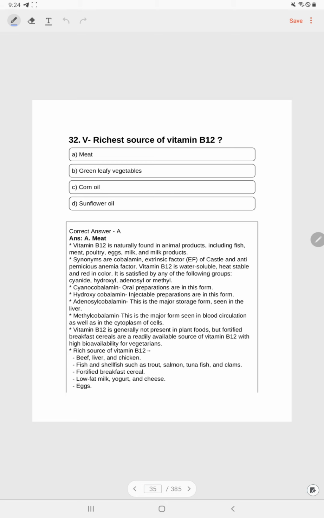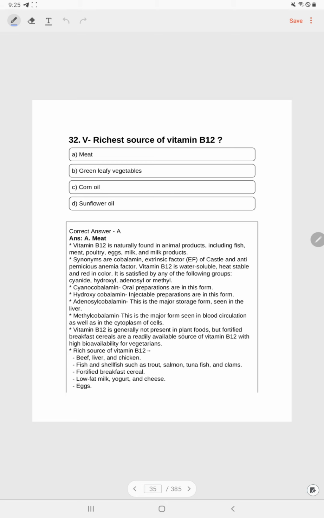Vitamin B12 is water soluble, heat stable, red in color. It is satisfied by any of the following groups: cyanide, hydroxyl, adenosyl, or methyl. Cyanocobalamin oral preparations are in this form, that is B complex. Hydroxycobalamin injected preparations are in this form. Adenosylcobalamin is a major storage form seen in the liver. Methylcobalamin is a major form seen in blood circulation as well as cytoplasm of the cell.